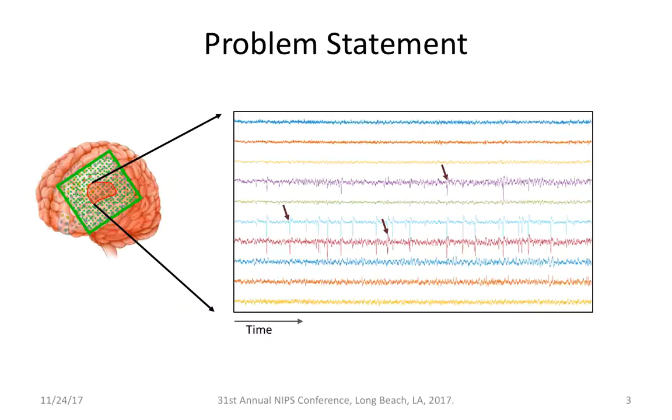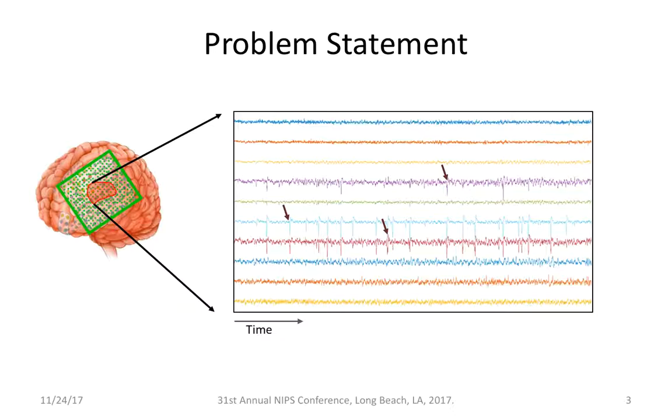Therefore, researchers are interested in developing tools that can detect these types of events automatically. Most of the existing works utilize the spectral characteristics of these events to detect them, but these methods suffer greatly from signal artifacts. In our paper, we present a graphical model-based approach that uses some additional attributes of these events to more accurately detect them.